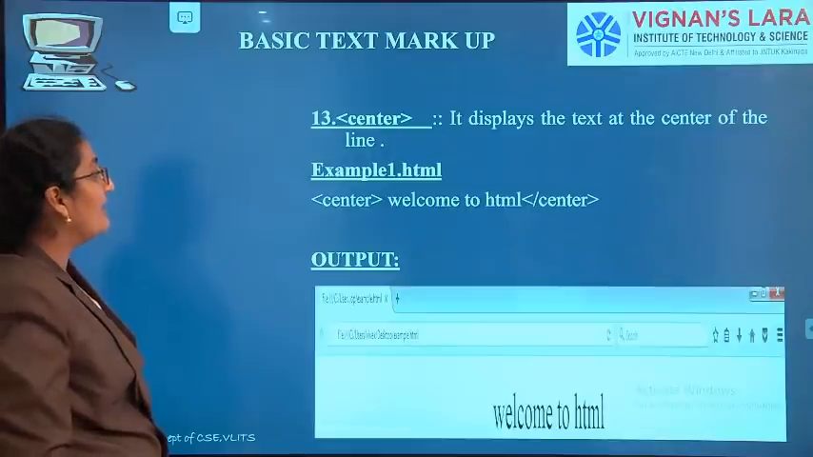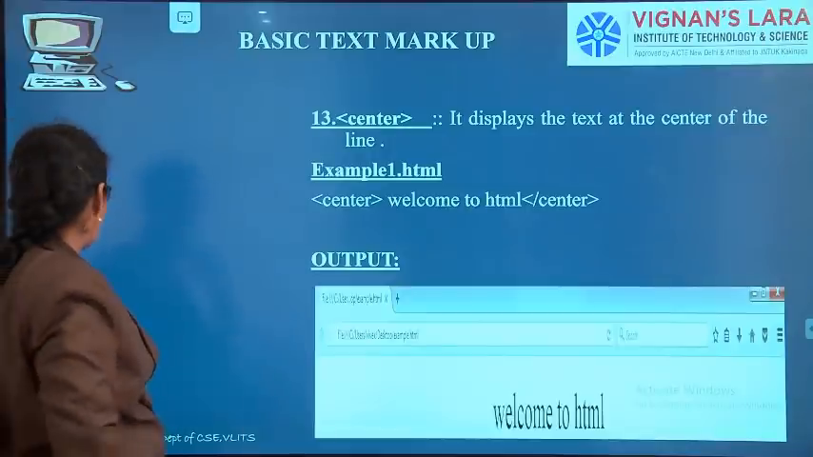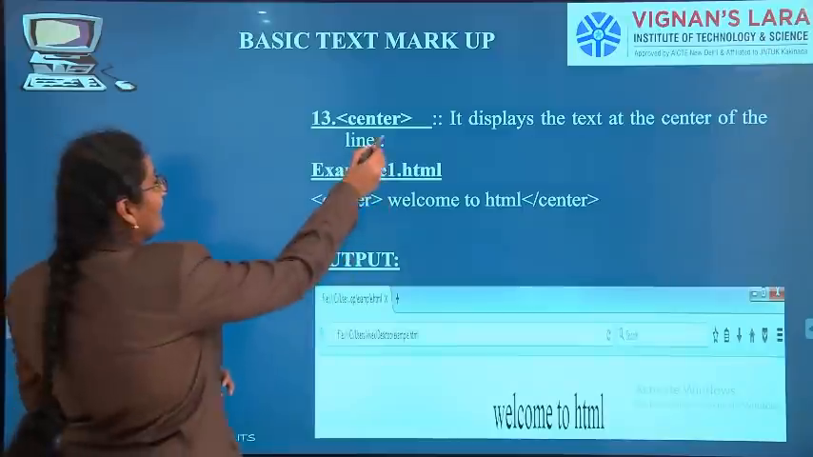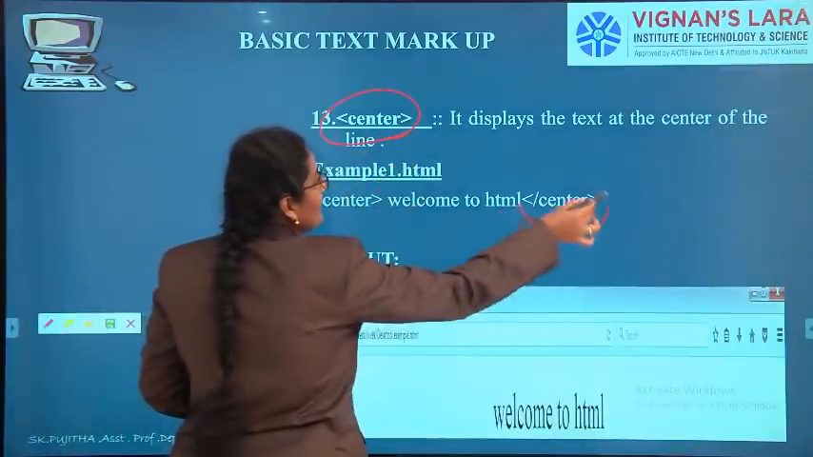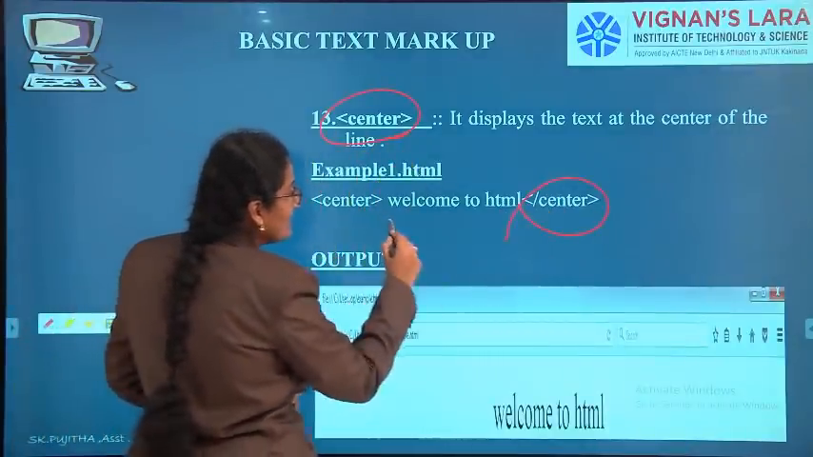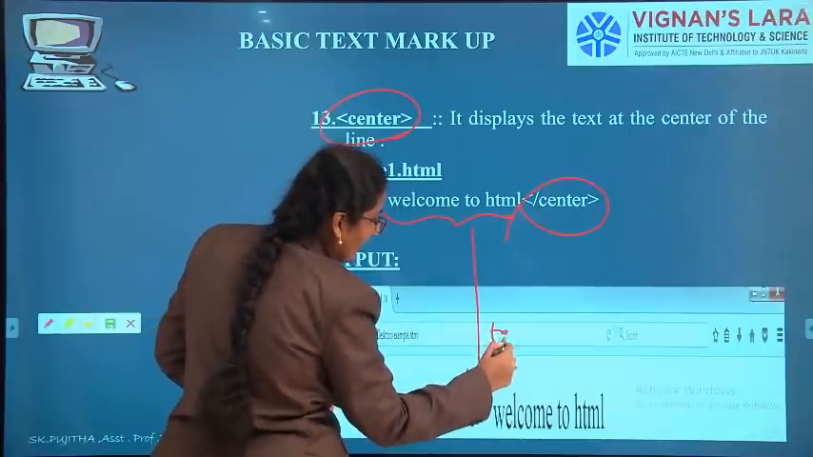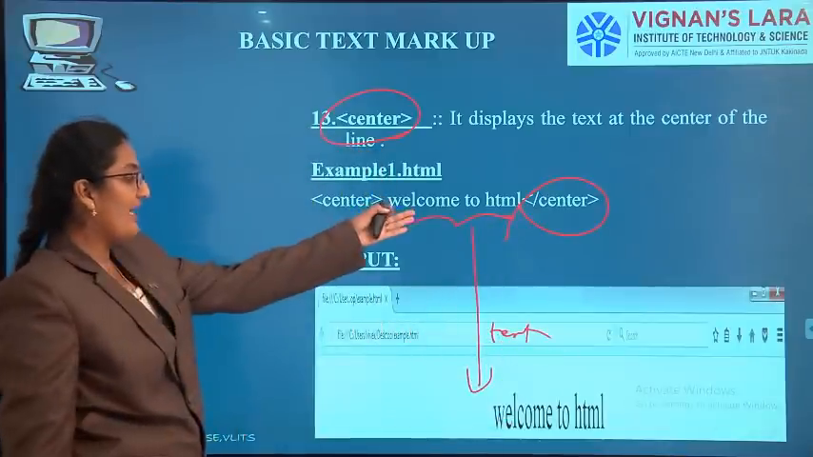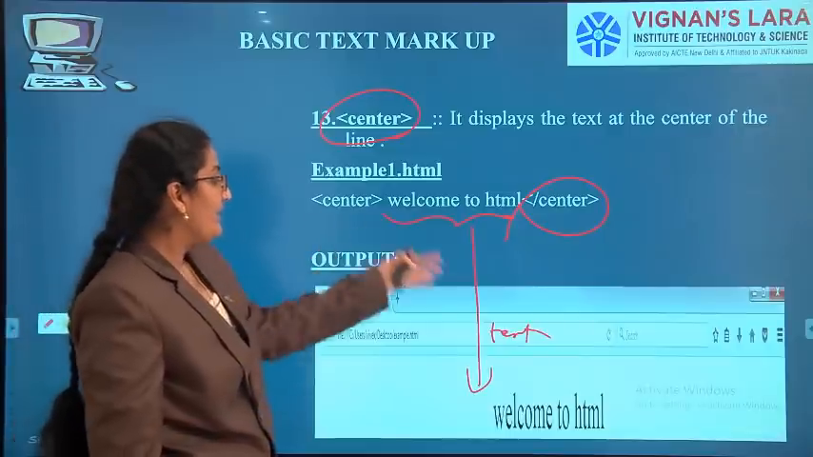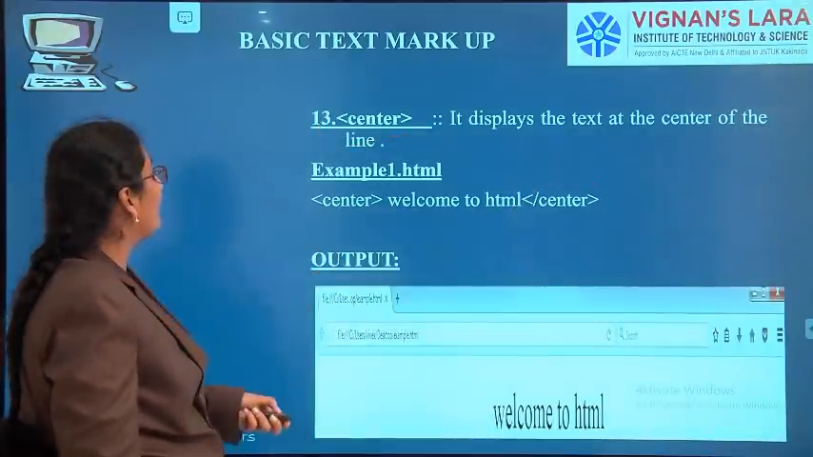Next one is center, which is nothing but to display your text in center. Next tag is center, with the closing of the center tag, nothing but to display your text in the center of the window. You have some text, and by applying center, you can display the text in the center of the window.